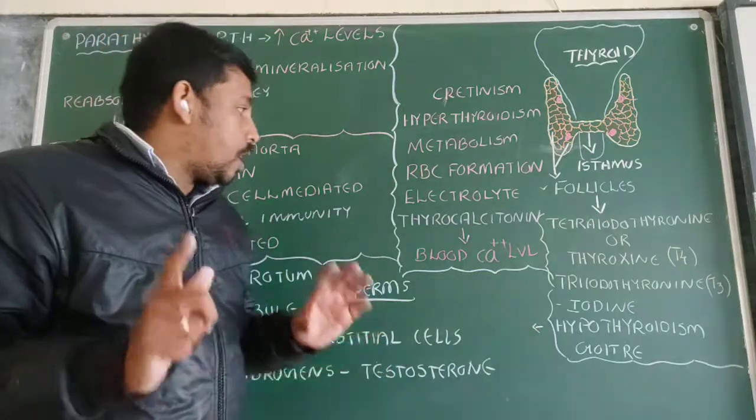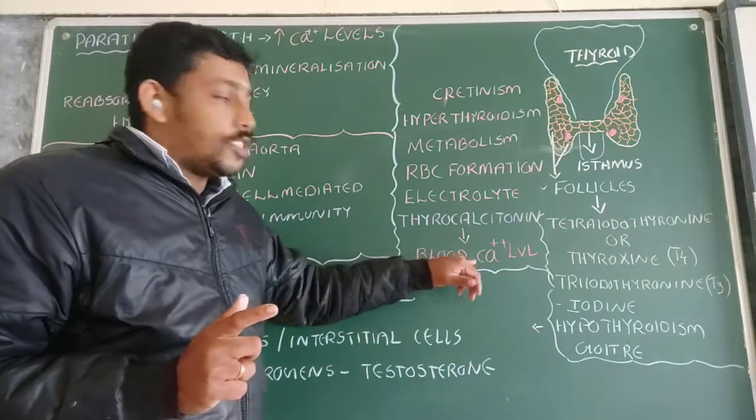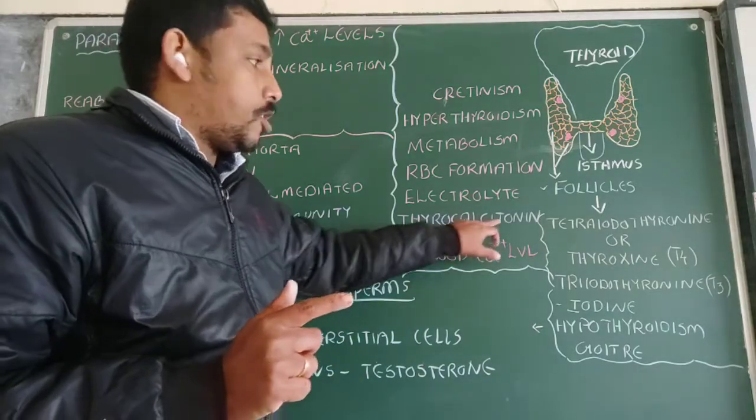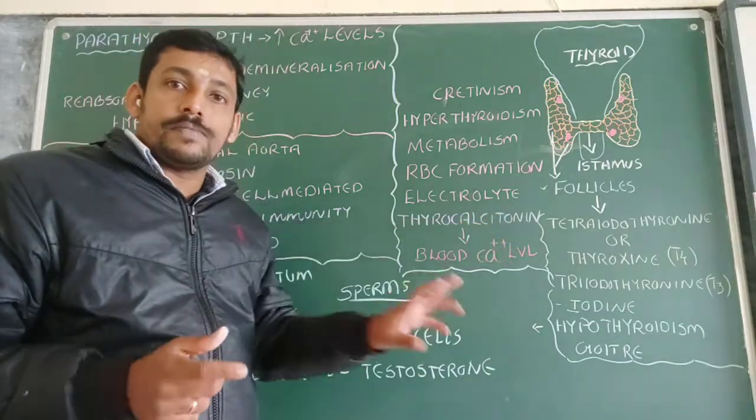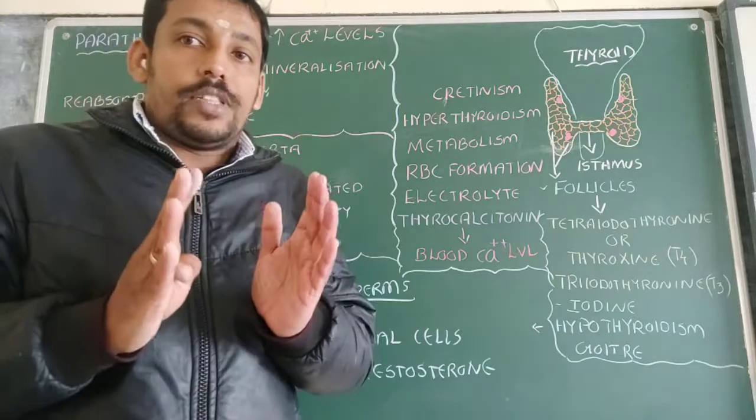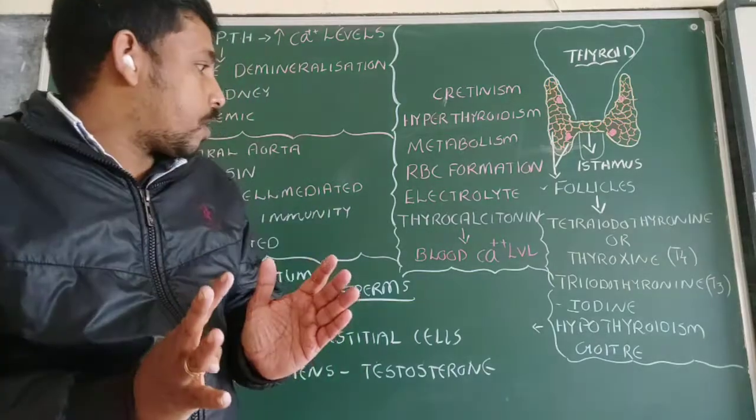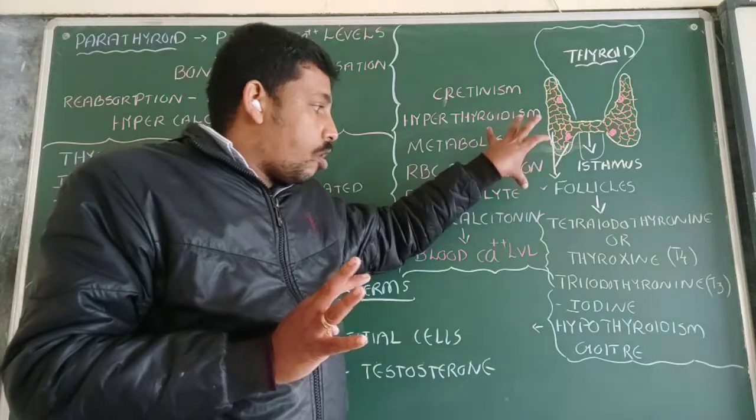Then another hormone that is related to the blood calcium level is thyrocalcitonin. It is very important for maintaining the normal blood calcium level. So these are all the thyroid hormones.